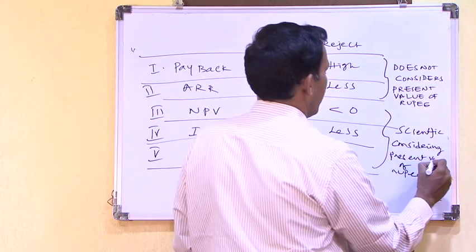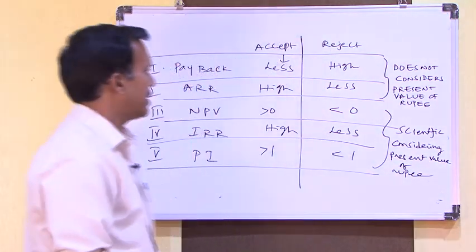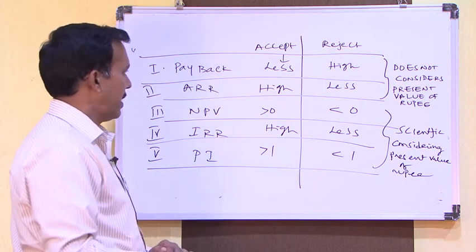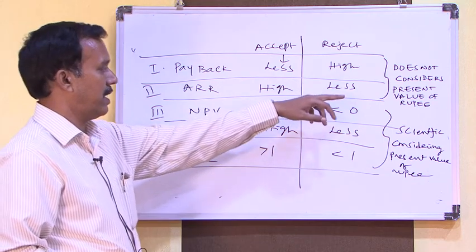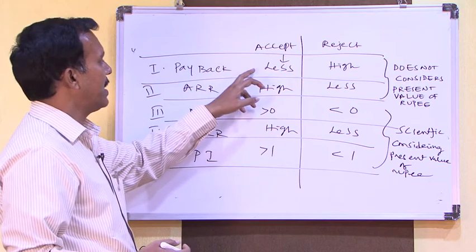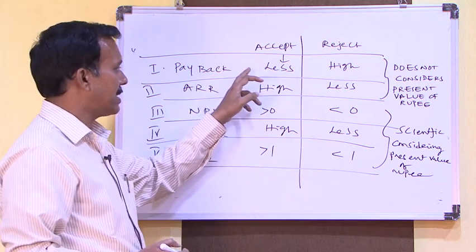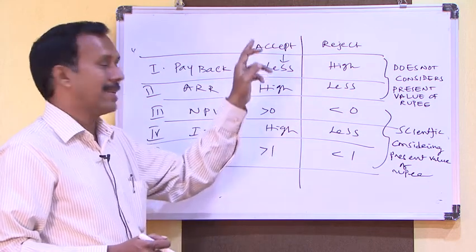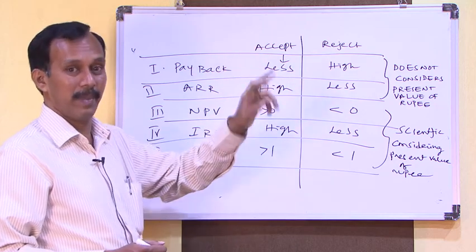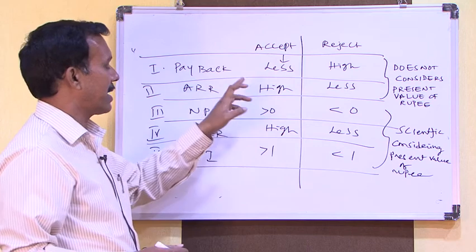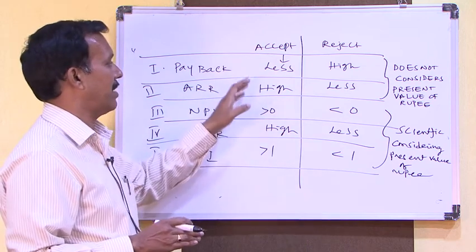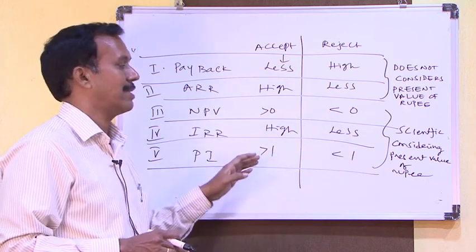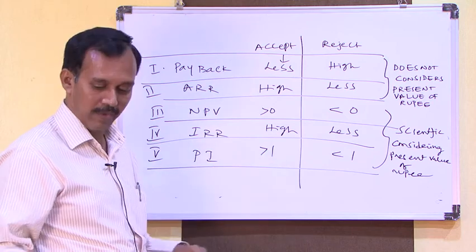So modern methods are always preferred compared to payback and ARR, because they do not consider present value of rupee, and the main drawback is it will not consider the losses happening after the payback period. Here also, we are considering only average rate. These two are not scientific, these two will not consider present value of rupee, and these three are modern methods, they are scientific and they consider present value of rupee.